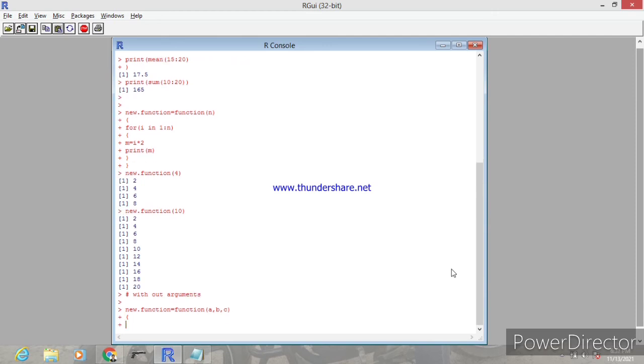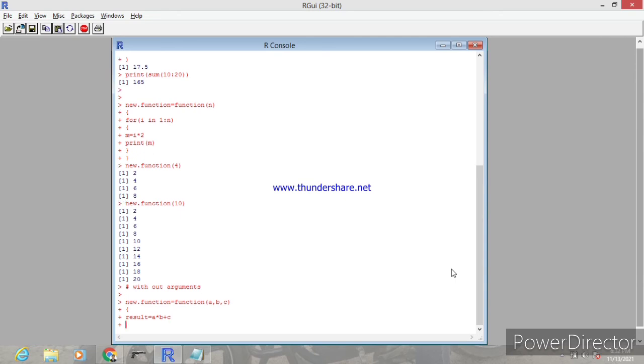Open flower brace, result is equals to a into b plus c, that means a and b values will be multiplied and c added, then the value will be stored in result. Now we go for printing the result, that is print open brace result. Now you can close the flower brace.